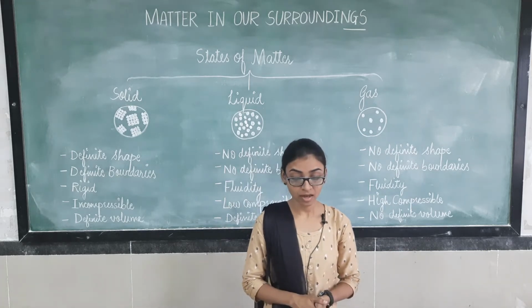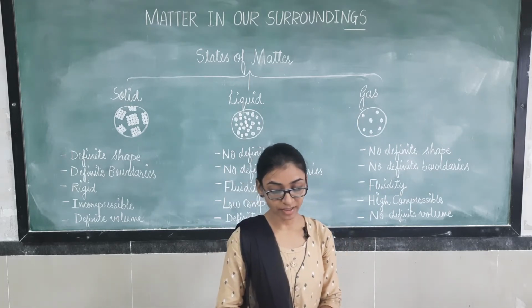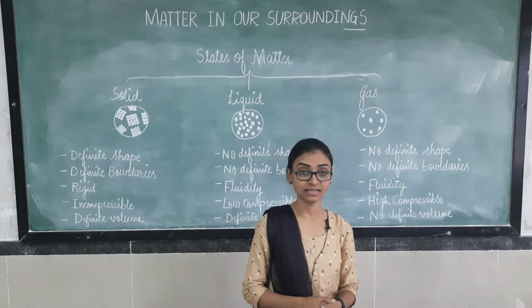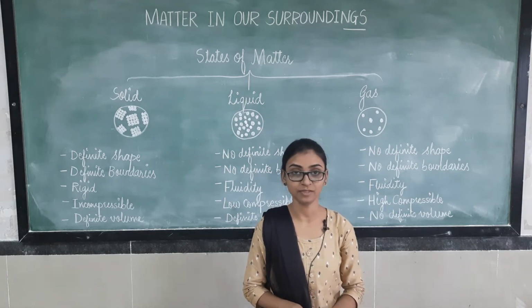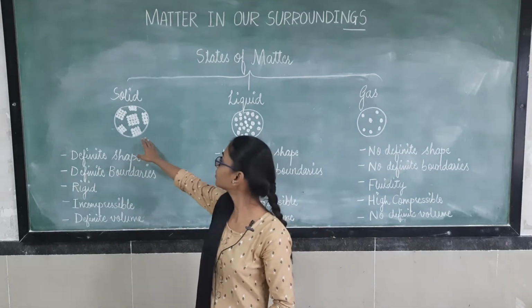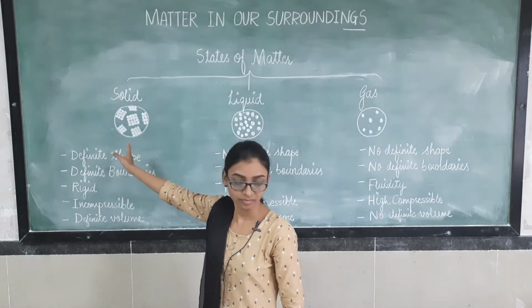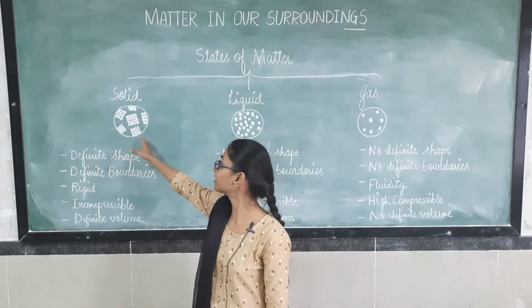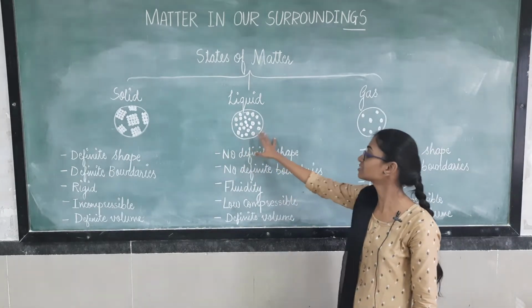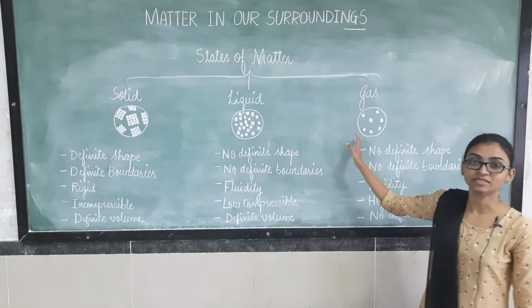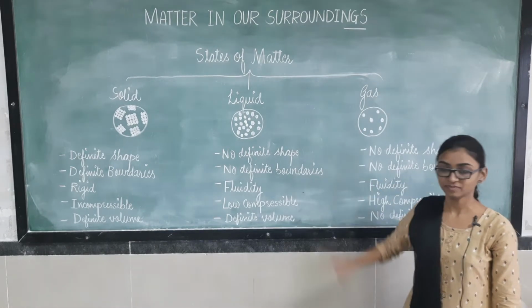In liquids, the force of attraction is intermediate, and in gases it is negligible. You may see here the attraction is maximum, here they have some spaces, and here the attraction is negligible.